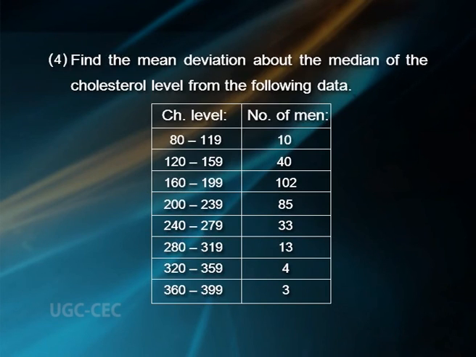4. Find the mean deviation about the median of the cholesterol level from the following data: cholesterol level 80 to 119, 120 to 159, 160 to 199, 200 to 239, 240 to 279, 280 to 319, 320 to 359 and 360 to 399. Number of men 10, 40, 102, 85, 33, 13, 4 and 3.